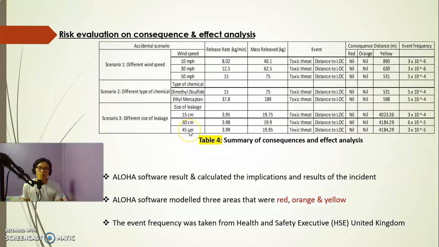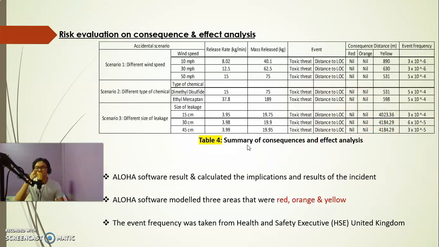For the third scenario, we have the size of leakage, and the release rate is quite significantly different there, and the mass release is also different. Consequence distance is all stated in the table.